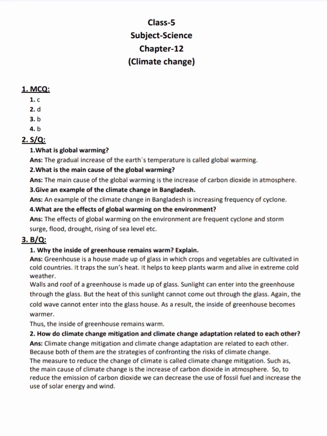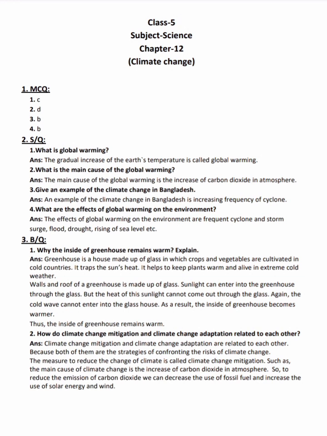2. Short question answer. 1. What is global warming? ANS. The gradual increase of the Earth's temperature is called global warming. 2. What is the main cause of the global warming? ANS. The main cause of the global warming is the increase of carbon dioxide in atmosphere.